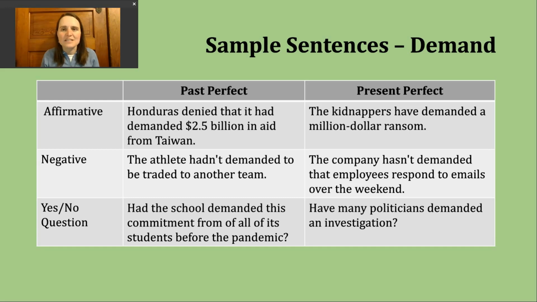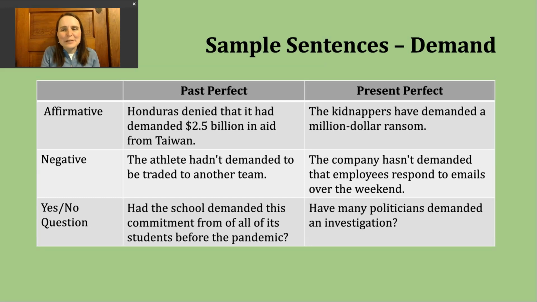Now, if you want to make a negative present perfect sentence, we're going to have our subject and then have or has, then not, and then the participle. You might also hear the contractions hasn't or haven't, and then the participle. Let's take a look at another example. The company hasn't demanded that employees respond to emails over the weekend. Okay, so here they are not insisting that employees do this.